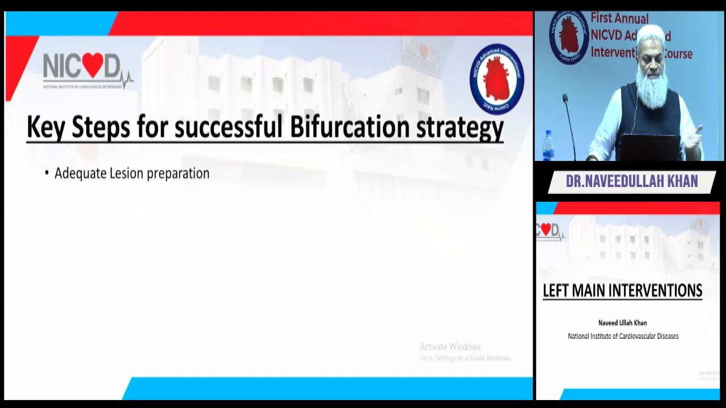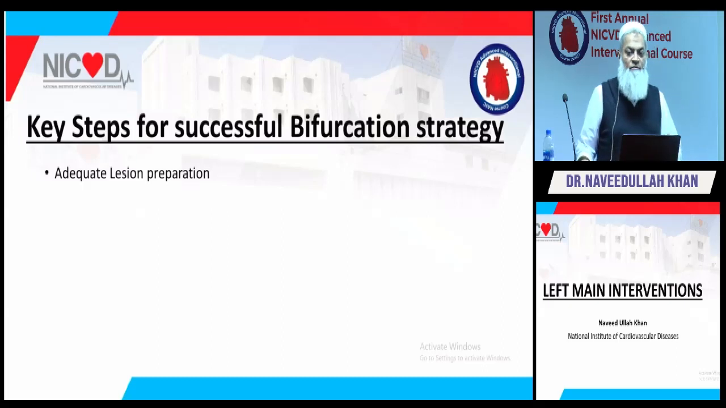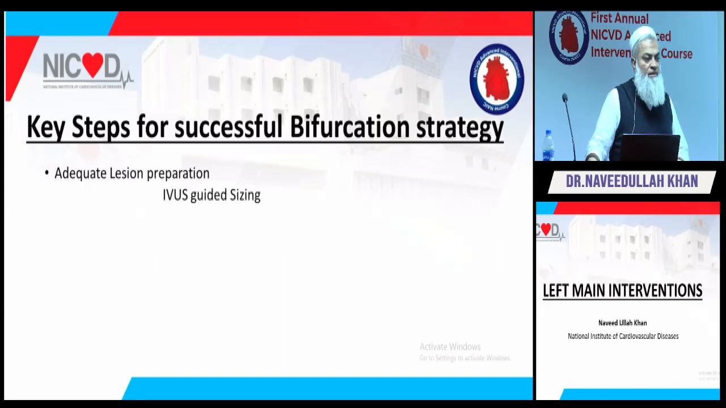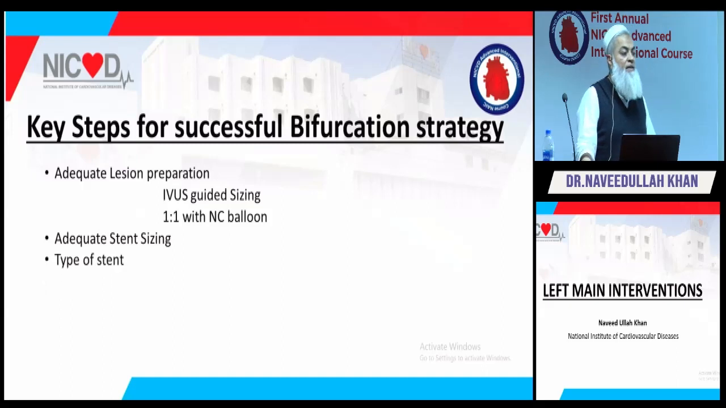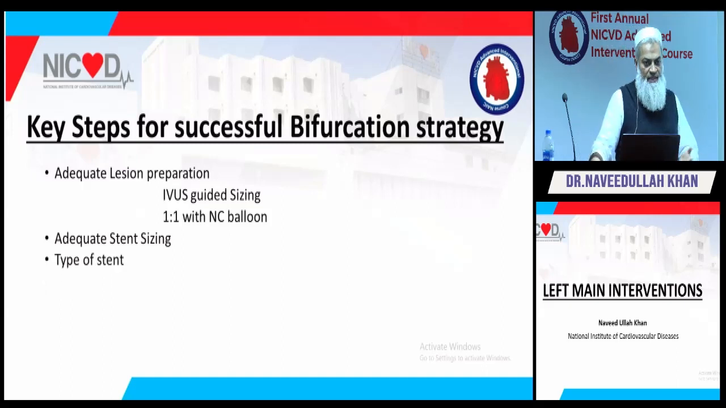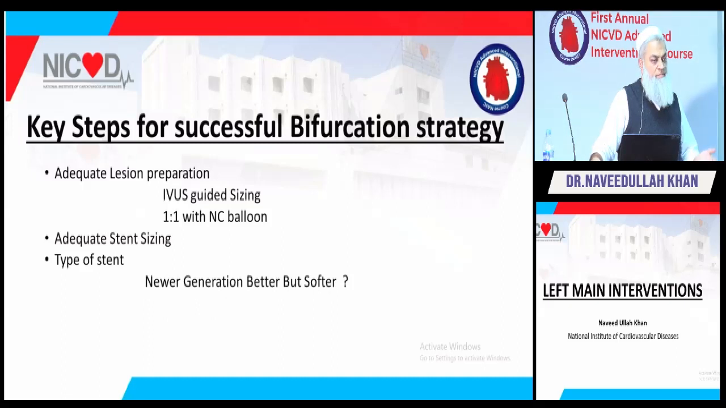For the last 2 years we have been following these patients and they are okay. So what we understand from these studies is that the most important thing is lesion preparation. Lesion preparation should be IVUS guided, 1:1 with an NC balloon, with adequate stent sizing. Again, the type of stent you are using also counts. Newer generation stents are better but softer, as we have already discussed.